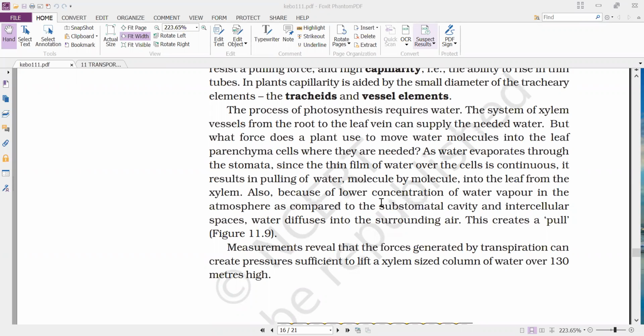So like that, a continuous column of water is present from soil to the atmosphere through different structures. That is how the continuous column of water is maintained.